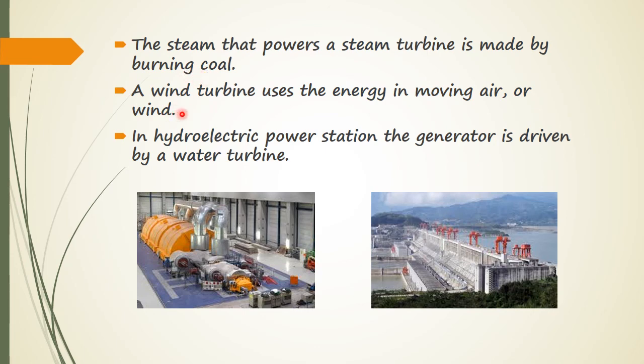A wind turbine uses the energy that comes from moving air or wind. And in a hydroelectric power station, the generator is driven by water turbines. So here you can see water turbines and different sorts of energies that are used to produce electrical energy.